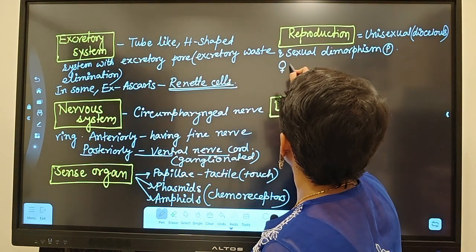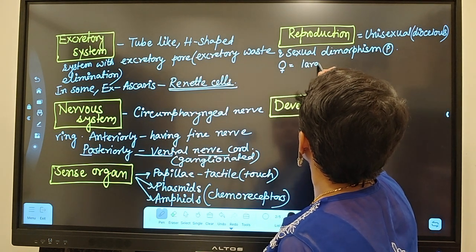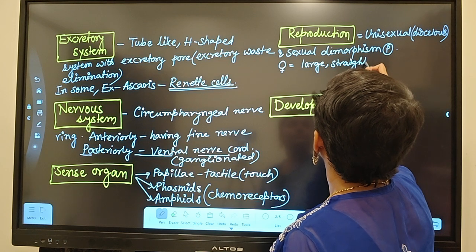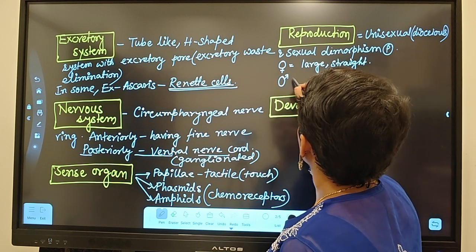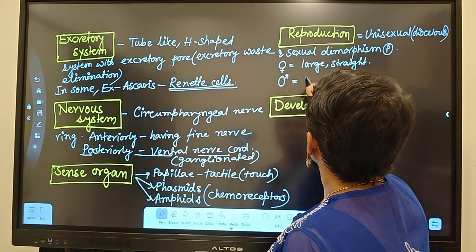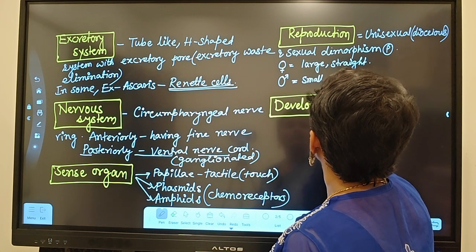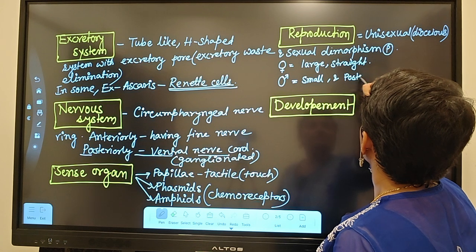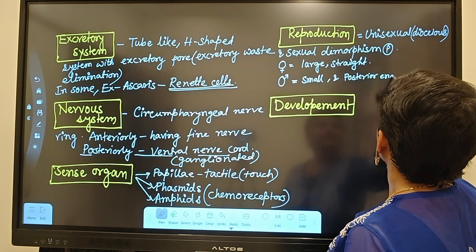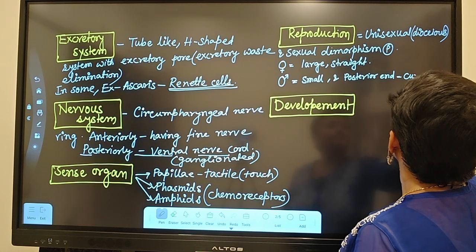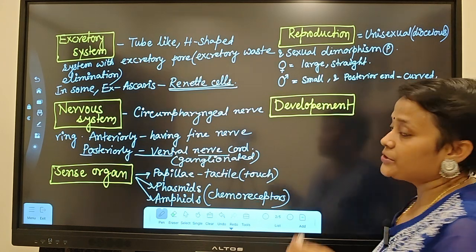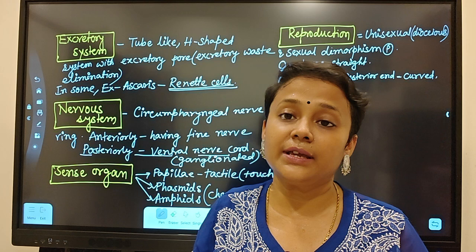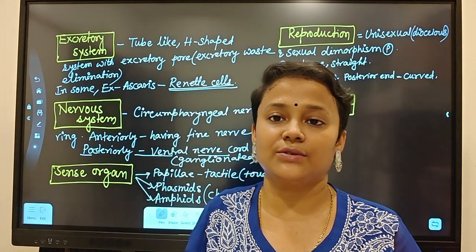For female, they are large and straight, but male are small and the posterior end is curved. So the posterior end, at the last part, is curved for male. For female, it is straight. Okay.